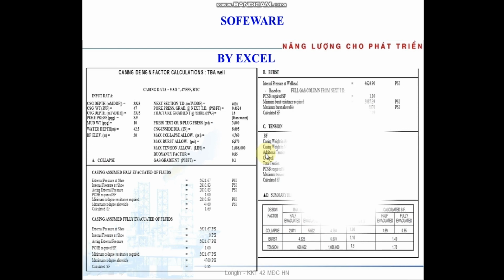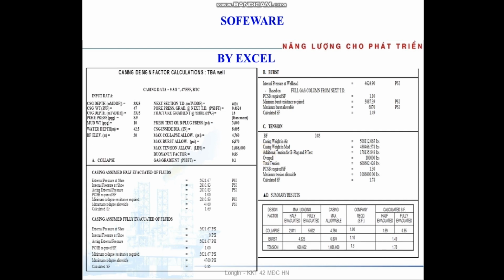We can also design casing by Excel by yourself, and we put in all the input data here: casing depth, casing weight, pore pressure, mud weight, water depth, and each section's pore pressure, fracture pressure, pressure test, casing diameter, maximum collapse load, maximum burst load, and casing specification.